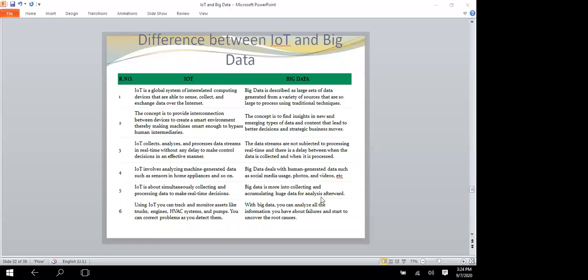Here, a huge amount of data has to be taken, and the analysis has to be done on it. Engines, HVAC systems, pumps, all the devices will be used here, and it will be analyzing. When the data being analyzed is not correct, the analytics may take a wrong decision also.